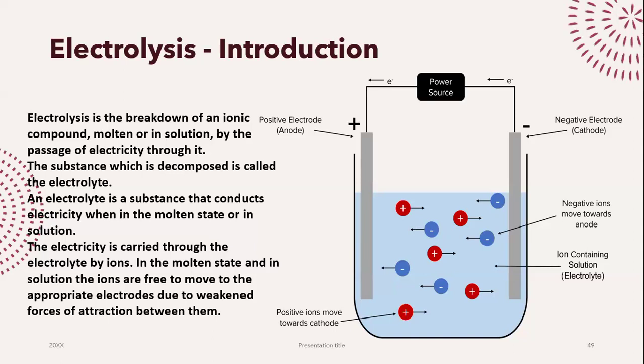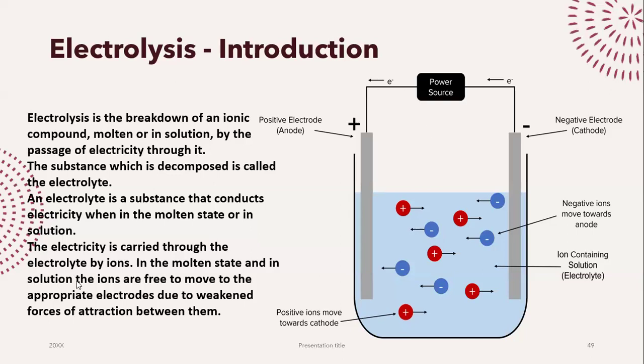If they are free, only then am I going to see the passage of electrical current. Otherwise, electrical current is not going to be able to pass through. So we need the ionic compound to be molten, so you need to melt it down, or you need to make a solution out of it.